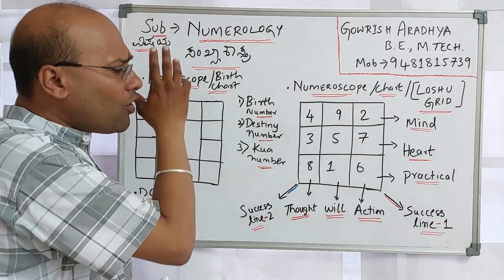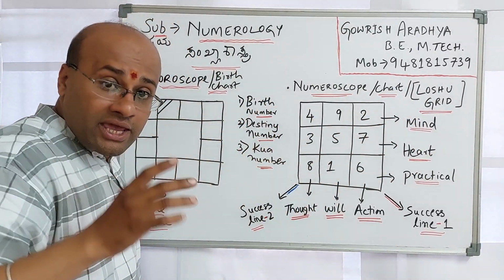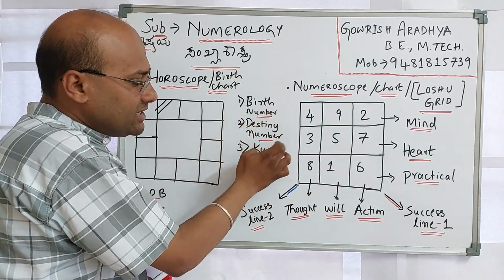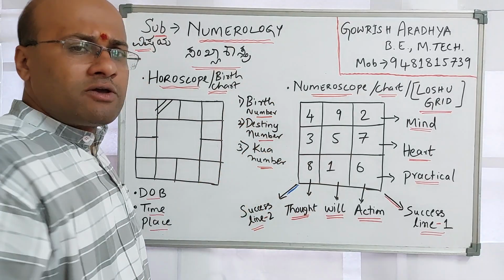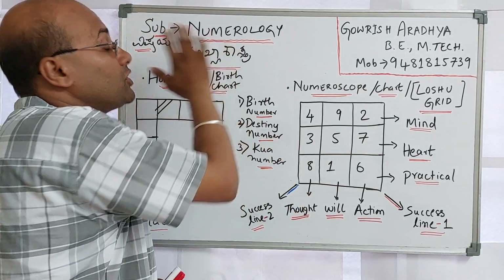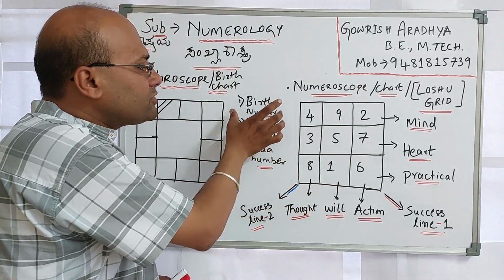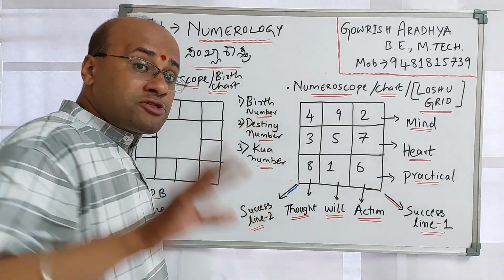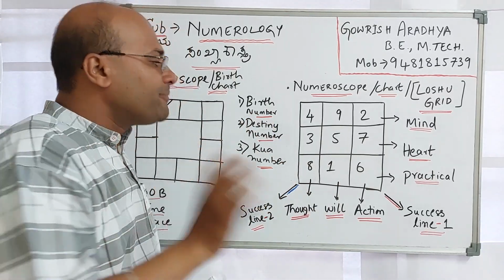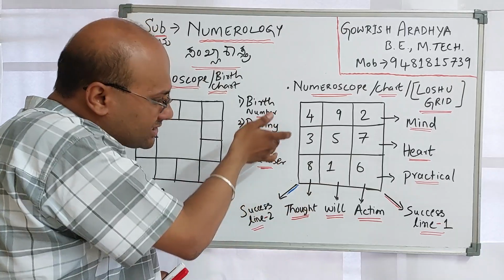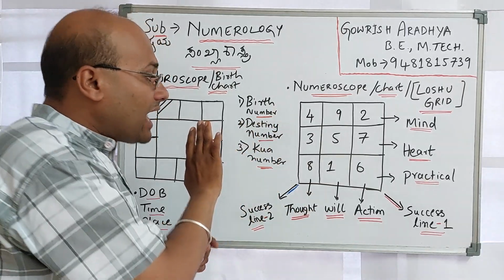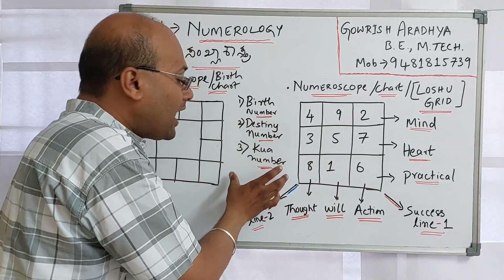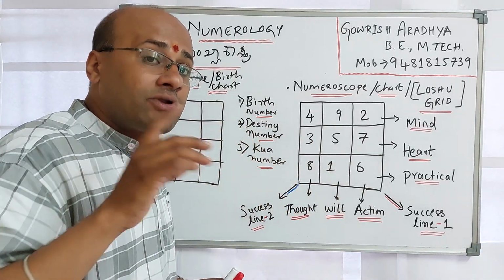If you want to make a numeroscope, what we need is the birth number, destiny number, and the Kua number. The Kua number is a very important thing in numerology. The birth number is the date of your birth. The destiny number is adding your date, month, and year. And the Kua number we take from the year of birth.